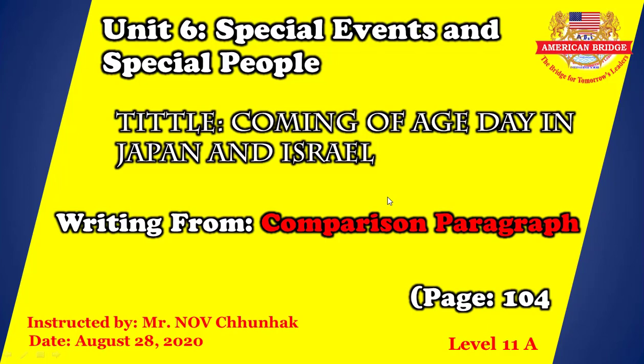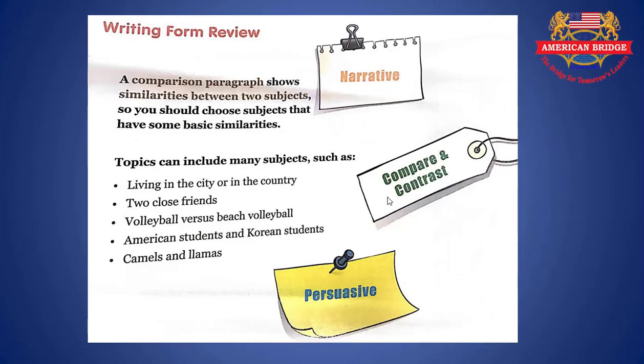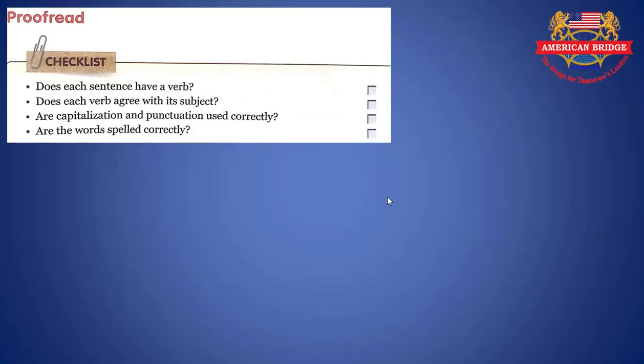Yesterday you also learned about the brief note here. This is about proofreading and what factors you are going to check after you finish your writing. So you have to focus on: does each sentence have a verb? If you find that you have missed the verb, you have to make sure that your sentence is correct with subject and verb. And after that, you have to check the subject verb agreement.